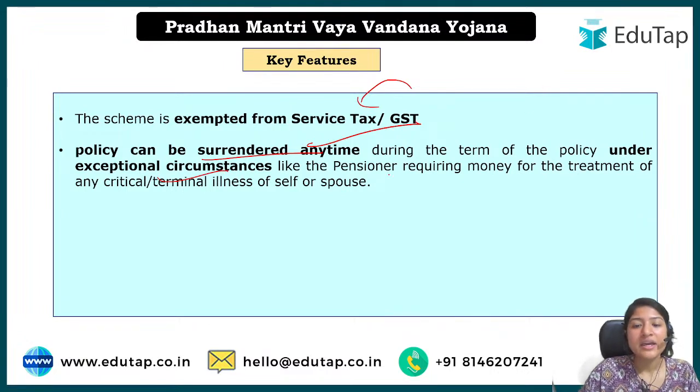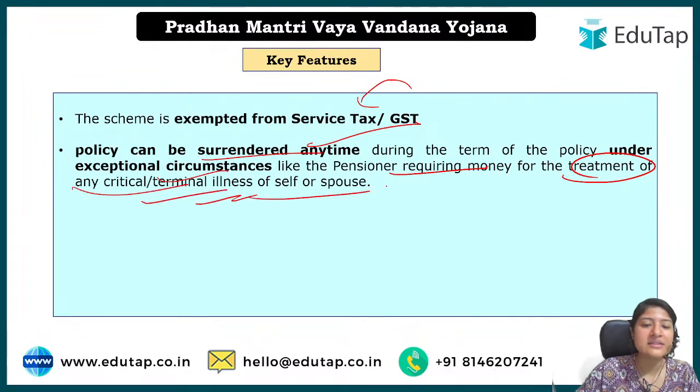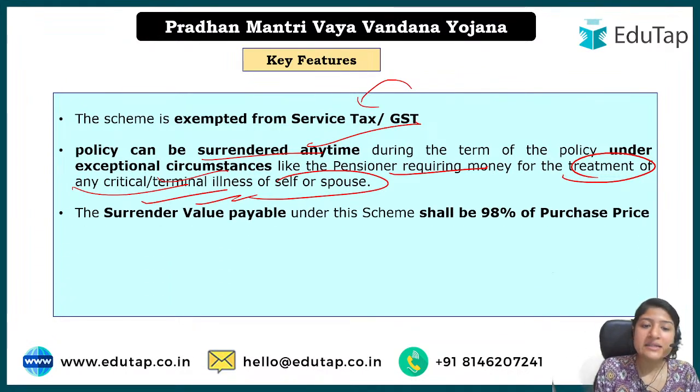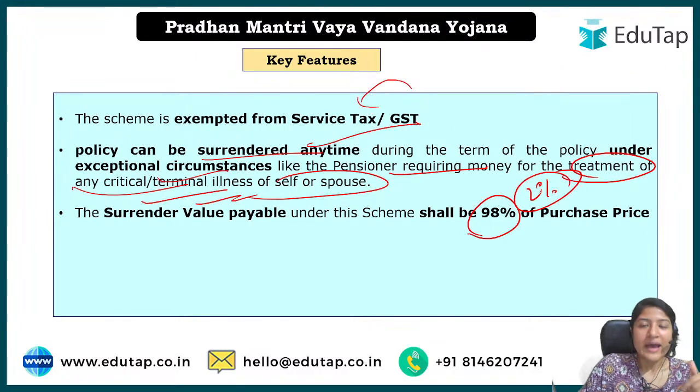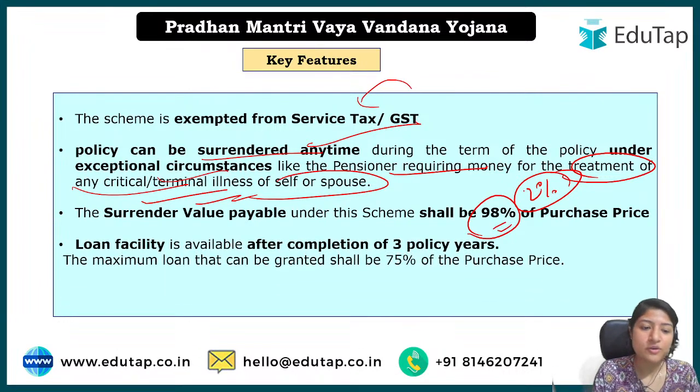That is, if the pensioner requires money for the treatment of any critical or terminal illness of self or spouse. In that case also they can take back the money even before 10 years, okay. Second, the surrender value payable is 98%. What does it mean? It means that 2% will be deducted as a penalty if you take back the money before 10 years. So you will get just 98% of what you have submitted, okay. I hope that's clear.